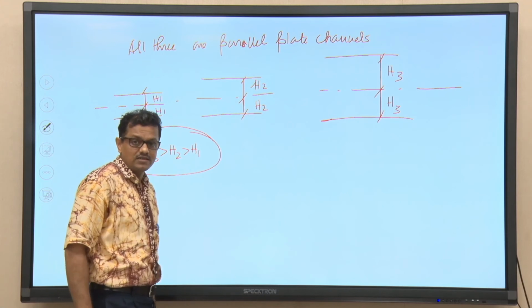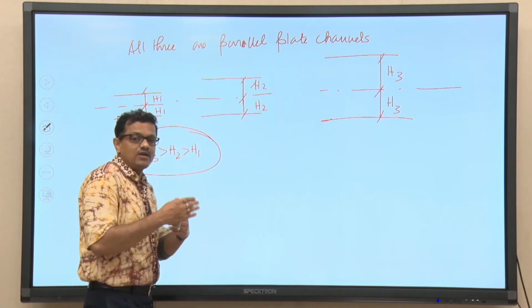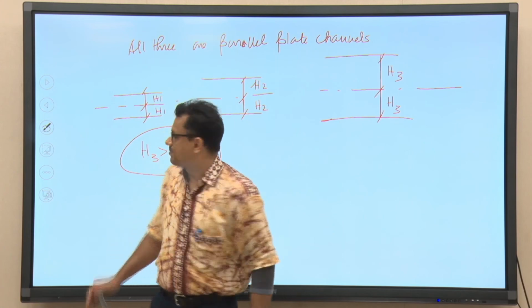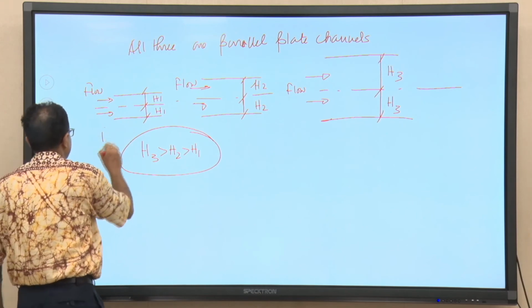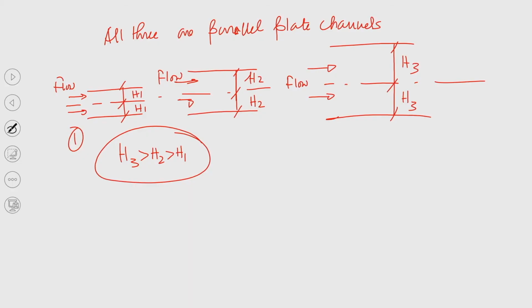Now, the question is, if we try to find out the nature of the flow through the channels, this is the flow direction, this is the flow direction and this is the flow direction. So, this is channel 1, this is channel 2 and this is channel 3.